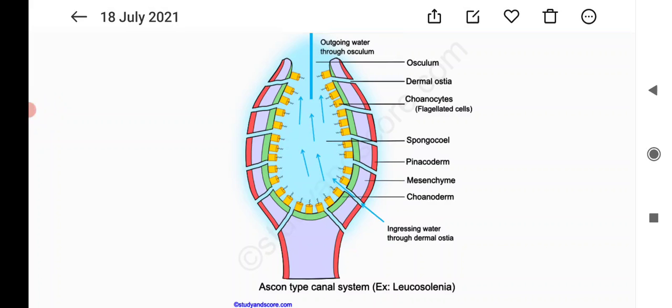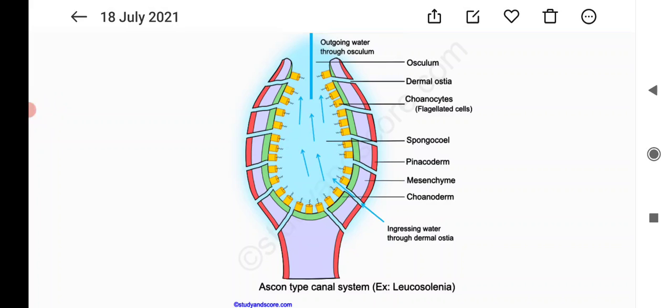We have already learned that the body of sponges is made up of two types of cells. The outer layer is made up of plate-like cells called pinacocytes, which maintain the size and structure of the body, and the inner layer is made up of choanocytes. What are choanocytes? They are otherwise called collar cells, special flagellated cells lining the spongocoel. These choanocytes are present on the inner layer of the sponges, found on the spongocoel and the canals.